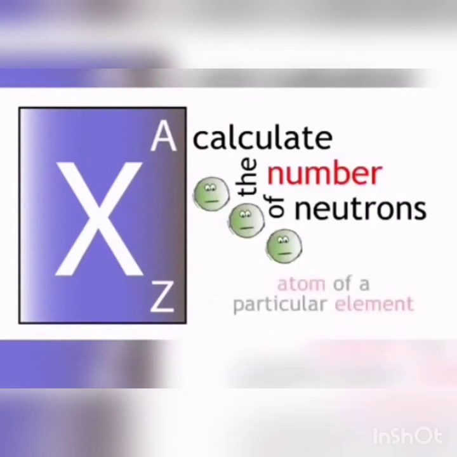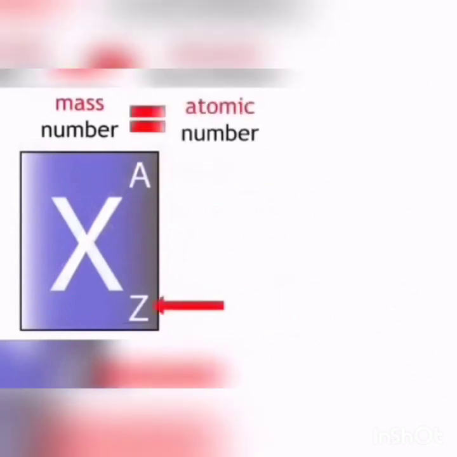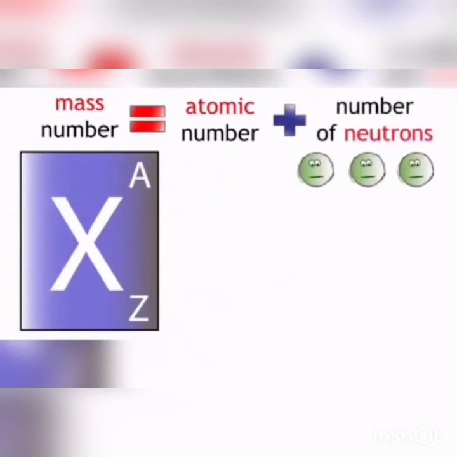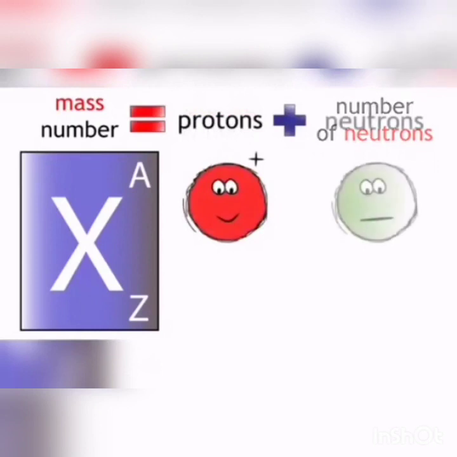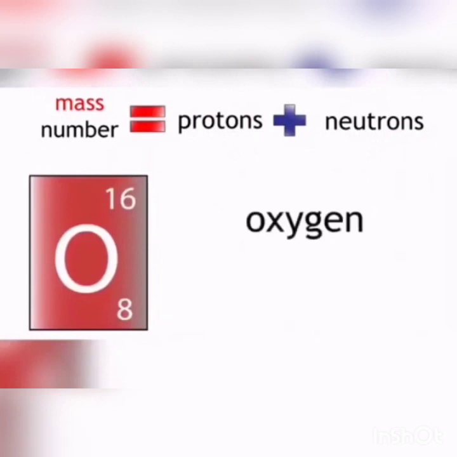Now we are going to calculate the number of neutrons present in a particular element. Mass number is equal to atomic number plus number of neutrons. We know that atomic number is the number of protons in an atom. Mass number is equal to number of protons plus number of neutrons.